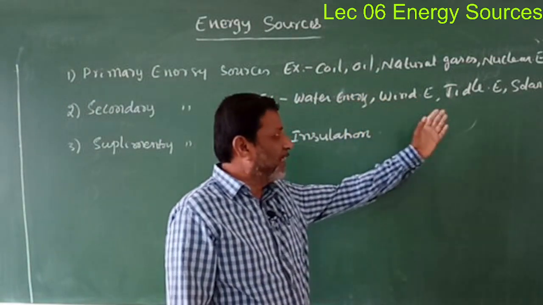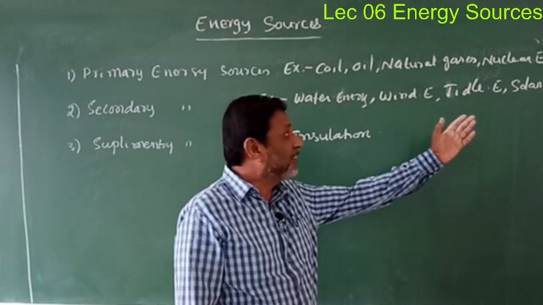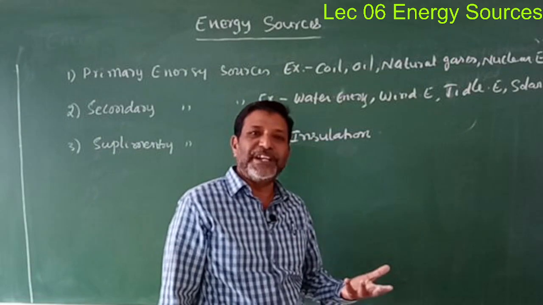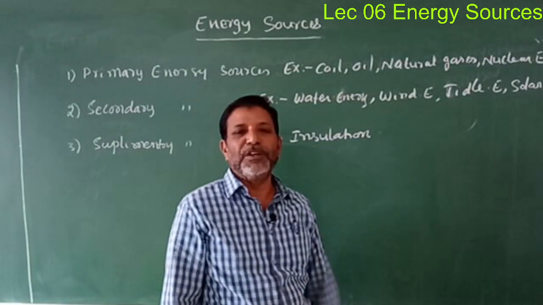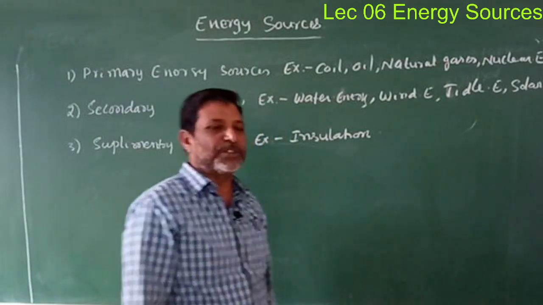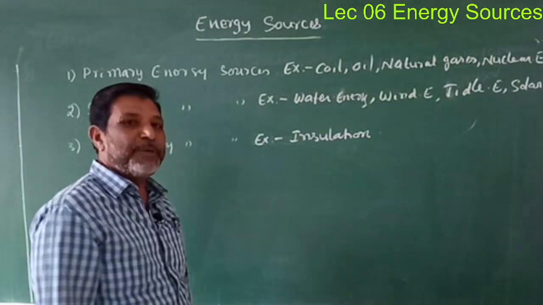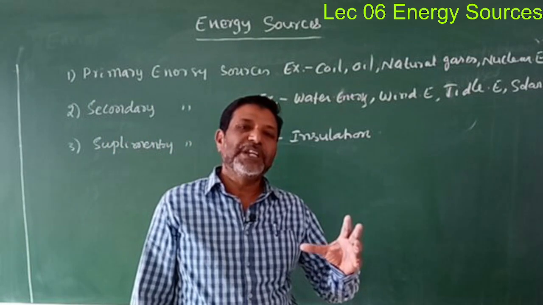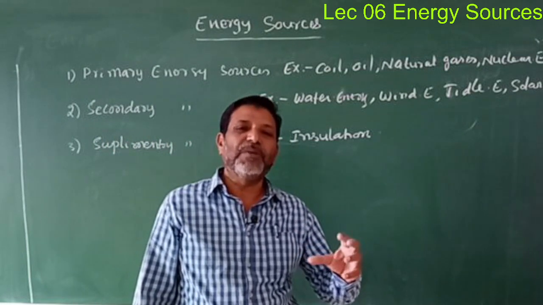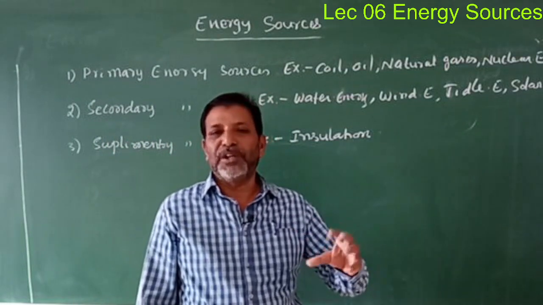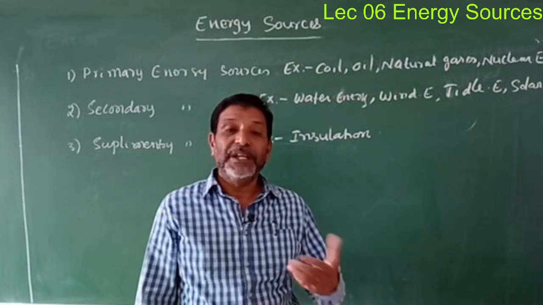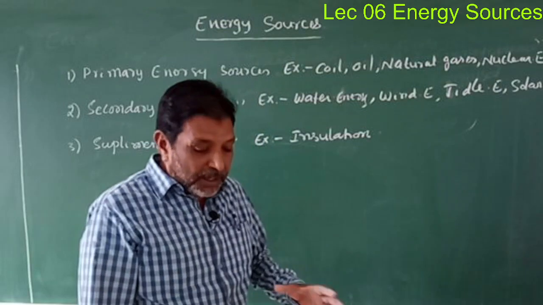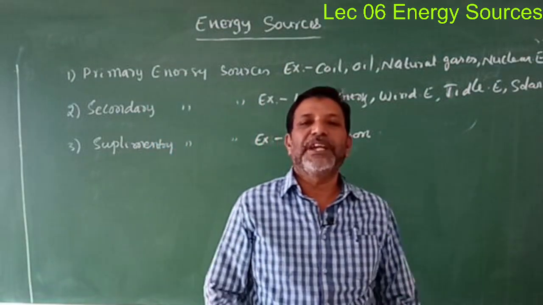Examples are water energy, wind energy, tidal energy, solar energy, then geothermal energy, ocean energy. All this will come under the secondary energy sources. Lastly, supplementary energy sources means the energy sources whose energy yield is very small, negligible, almost zero. Example is insulation. Now these are the three different types of energy sources.